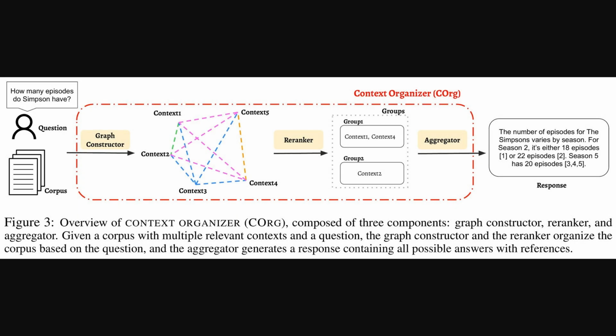Alright, so given these challenges, how does Context Organizer actually tackle this? This diagram lays out the Context Organizer framework. We see a user's question, like, how many episodes do Simpsons have? And the corpus, that collection of documents. First, a graph constructor analyzes all the different contexts, say context 1 through context 5, mapping out their relationships. Then, a re-ranker organizes these contexts into groups. For instance, putting related context 1 and context 4 together. Finally, an aggregator processes these groups to create a comprehensive answer, even noting conflicting details with sources.